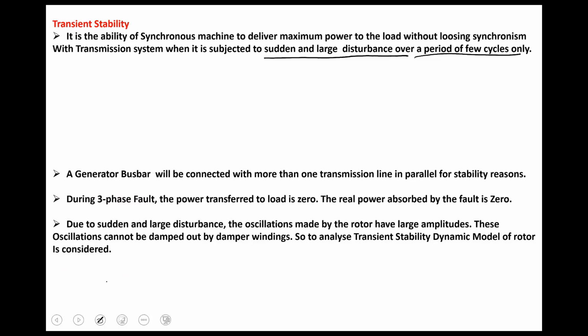We already discussed the faults, because the sudden and large disturbance occurs mainly because of short circuit faults at the terminals of the synchronous machine, in the parallel transmission lines, or in the bus bars. So when the fault occurs, what happens majorly? The load demand will drastically decrease.